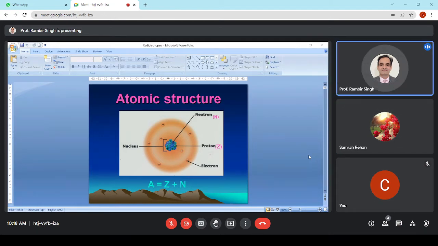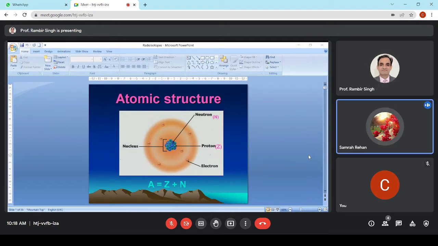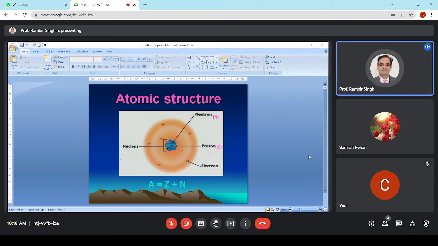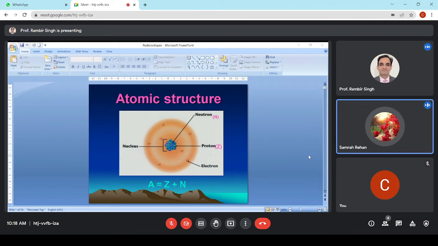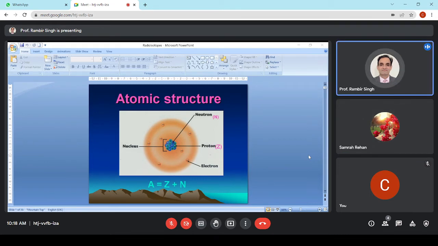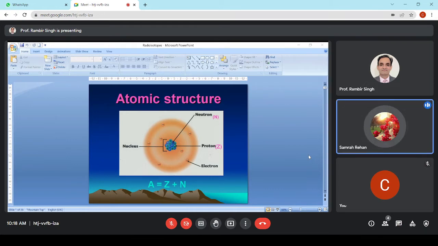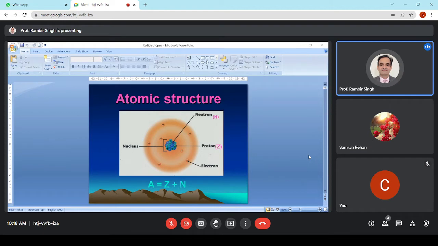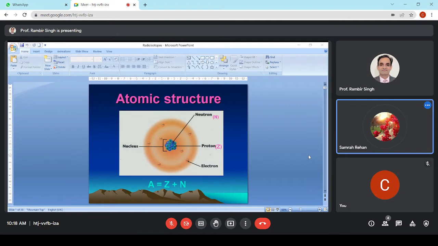So what do you mean by atomic number? Sir, atomic number means the number of electrons. No, no. Atomic number means the number of protons. Okay, number of protons. And what do you mean by mass number? Mass number is protons plus neutrons. Protons plus neutrons, very good. So mass of proton plus mass of neutron. And usually, what is the mass number? Is it equal to atomic number, lesser than atomic number, or greater than atomic number? It's greater than atomic number.